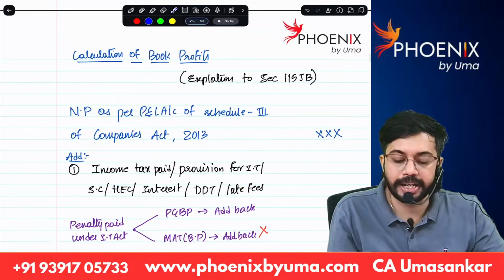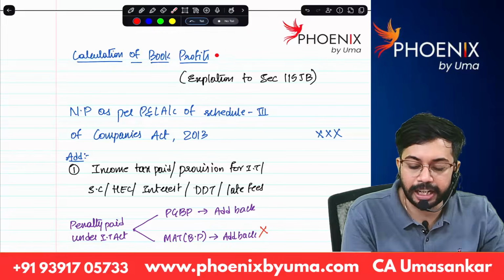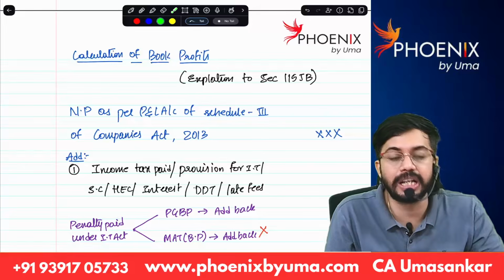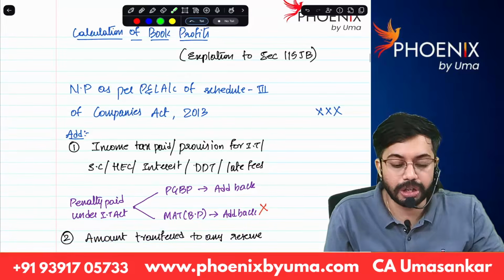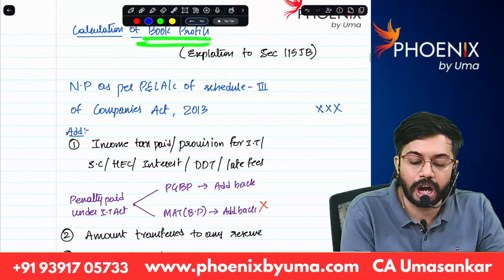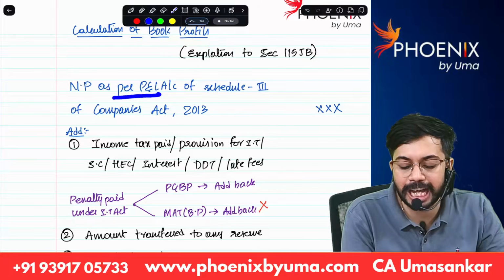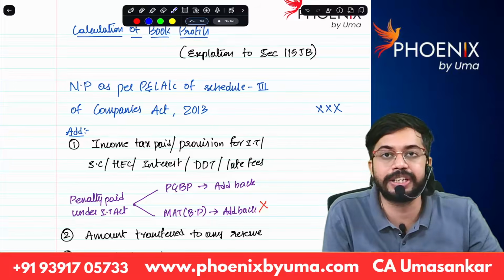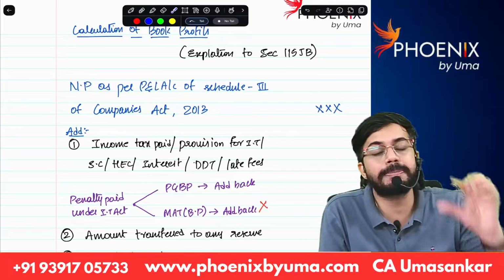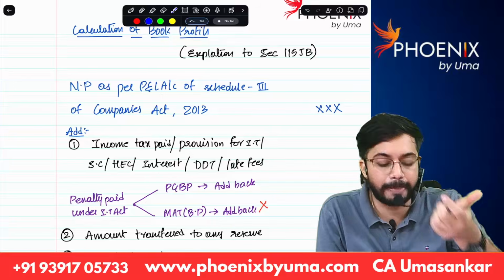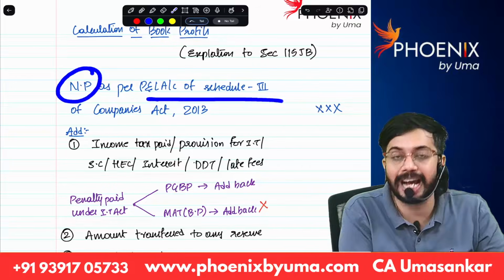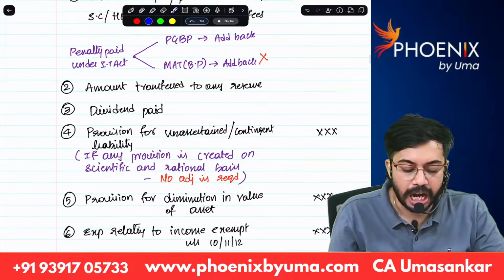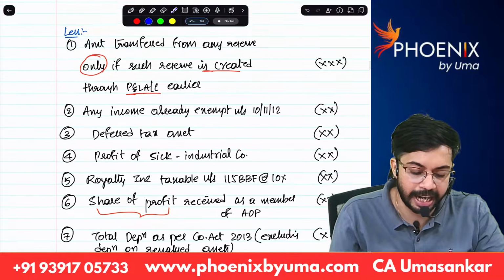Now we need to see calculation of book profits. In calculation of book profits, I will explain some adjustments which are very important and which will come in the exam. So for calculation of book profits, what is the base? Base is net profit as per P&L account of Schedule 3. In Schedule 3, you will prepare P&L and balance sheet, right? Companies Act Schedule 3. Whatever the net profit is as per Schedule 3, that net profit we will take as base. And for that net profit, we will do some additions and we will also reduce certain adjustments.